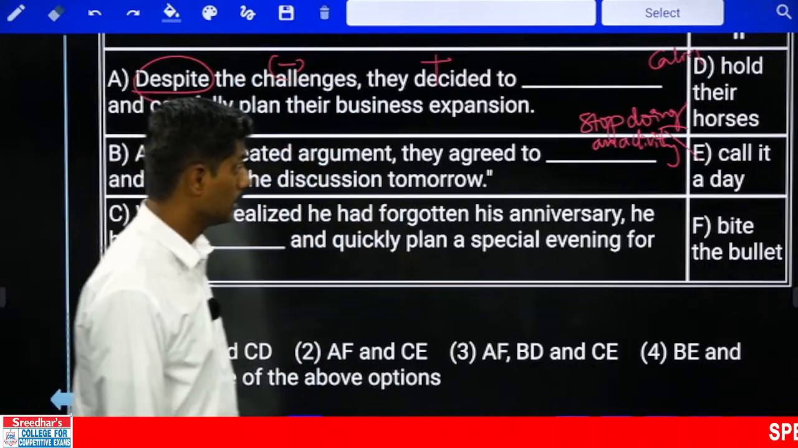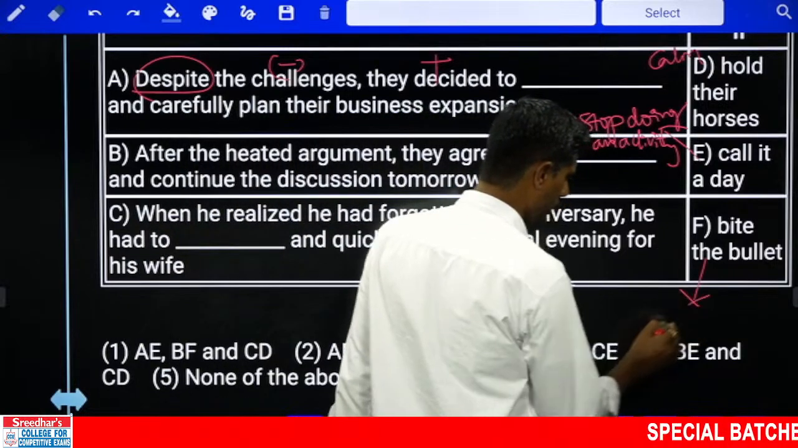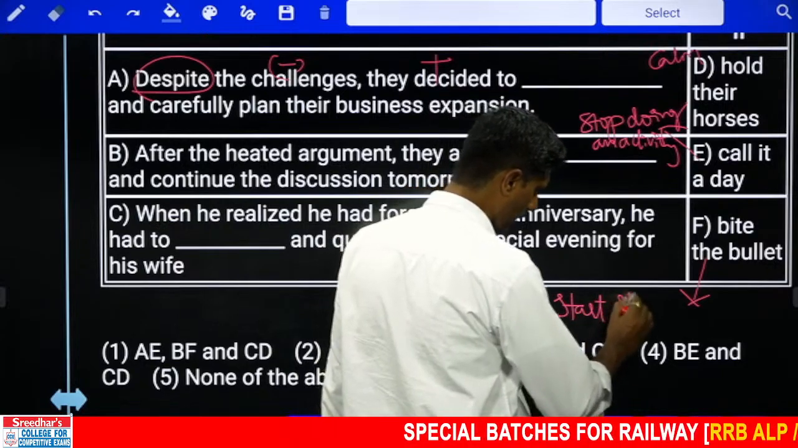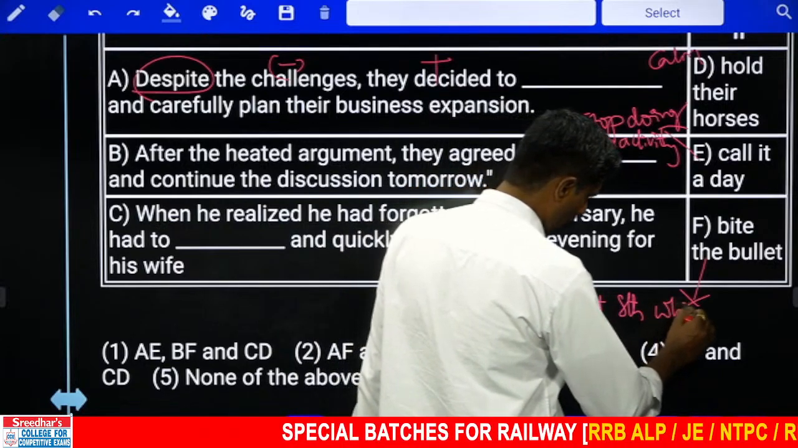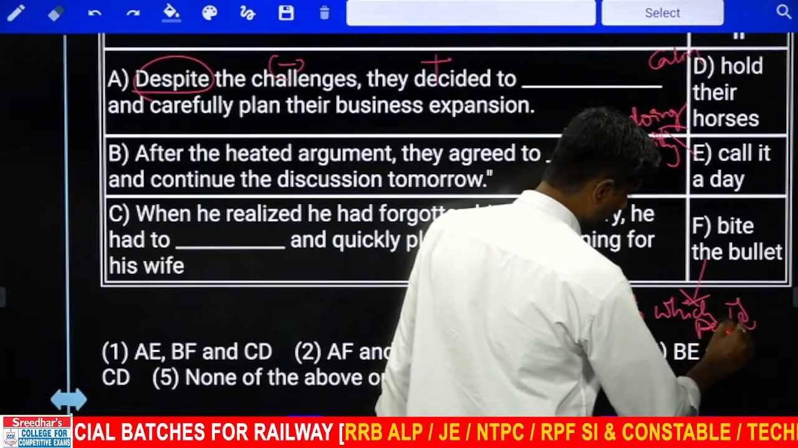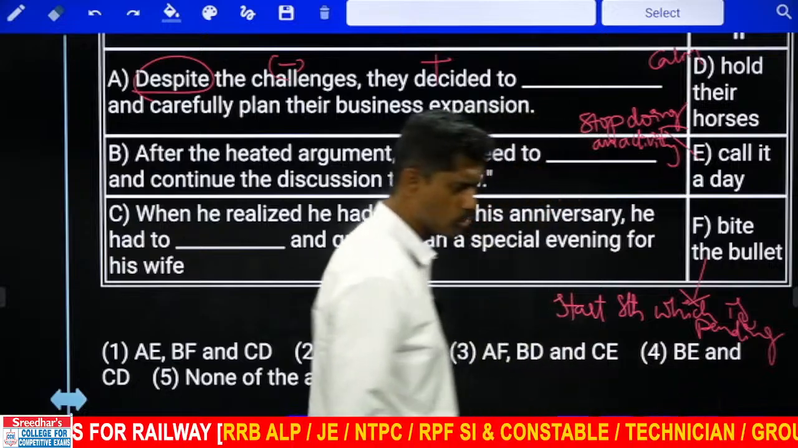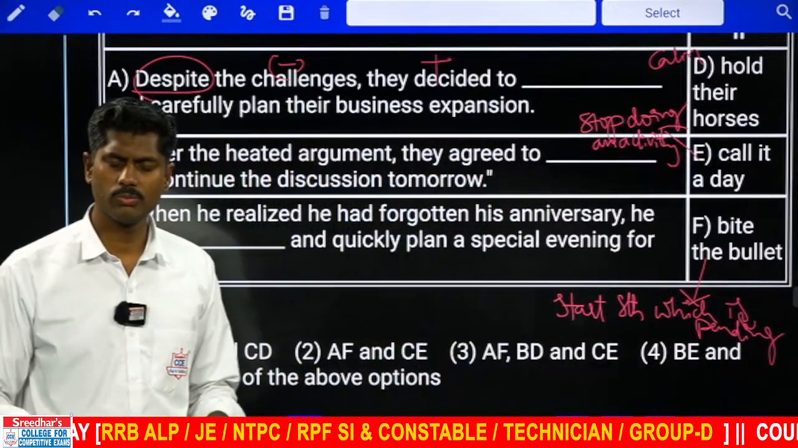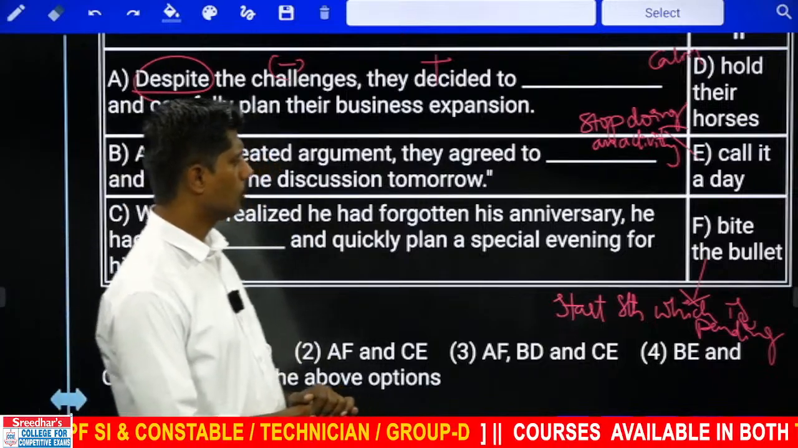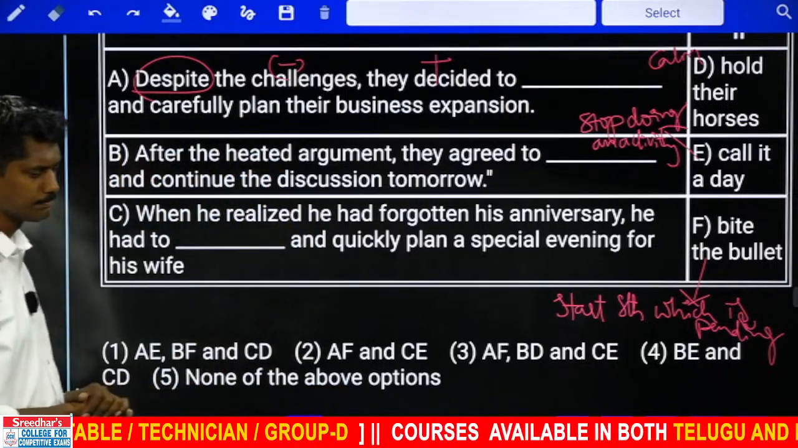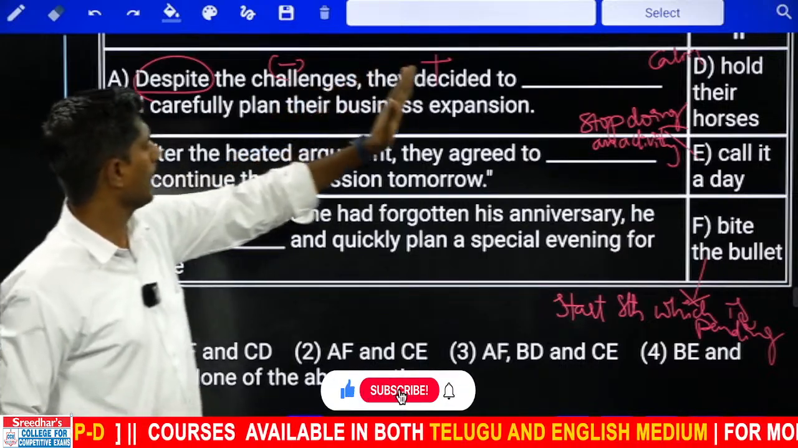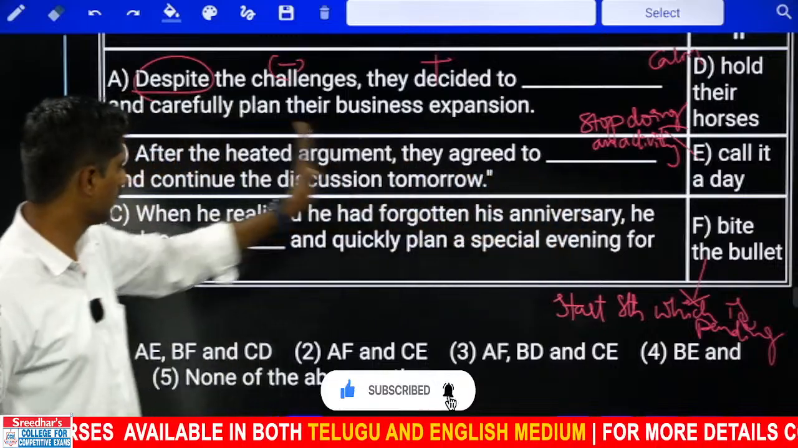Not sure. Bite the bullet. Bite the bullet means start something which is pending for a long time. Suppose you have been postponing, finally you want to start that, to do that action, that is called bite the bullet. So, hold their horses, bite the bullet. Let's keep it on hold. Let me look at the B. Maybe AF. But let's see next one.